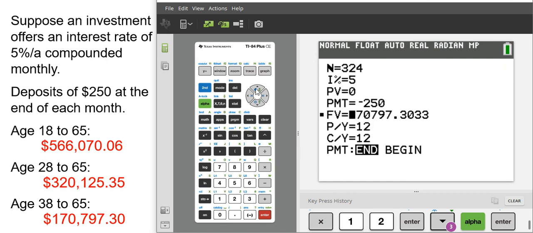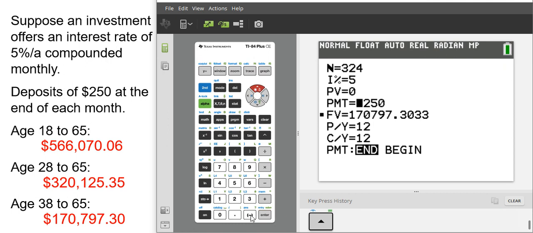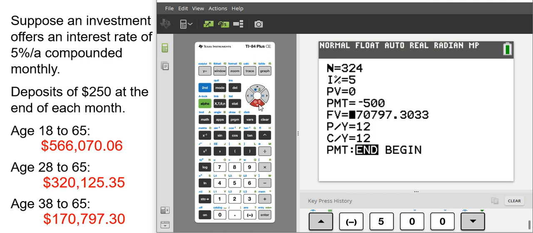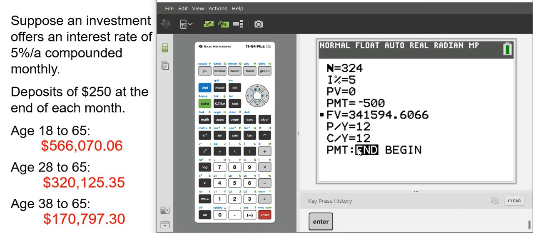Let's try one more thing here. Let's look at what happens if I started at 38 years old, but I did $500 a month. So I'm doubling what I did before. Let's just see what that does to the future value, see if we can recoup back up to that 566,000. And not even close, right? And so we can see that if we don't start early, it's very hard to ever recoup that time, and that money, rather.